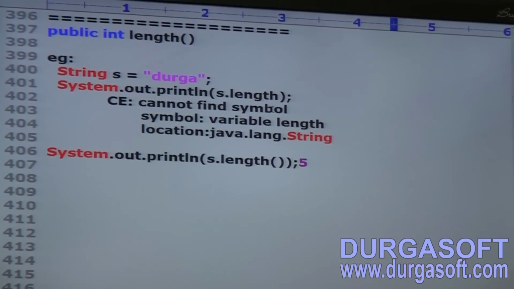Which symbol? Variable length. Location: java.lang.String.